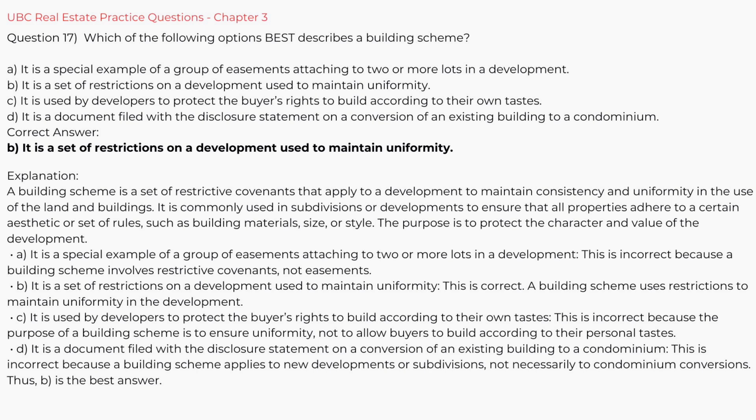A. It is a special example of a group of easements attaching to two or more lots in a development. This is incorrect because a building scheme involves restrictive covenants, not easements. B. It is a set of restrictions on a development used to maintain uniformity. This is correct. A building scheme uses restrictions to maintain uniformity in the development. C. It is used by developers to protect the buyer's rights to build according to their own tastes. This is incorrect because the purpose of a building scheme is to ensure uniformity, not to allow buyers to build according to their personal tastes.